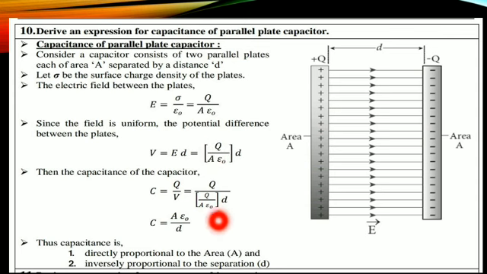So what will come? This A goes upwards, Q cancels. So what will come? A into epsilon naught divided by D. That means the capacitance is directly proportional to area and inversely proportional to the separation. When you increase the area of the capacitor plates, the capacitance will increase. If you decrease the distance, the capacitance will increase. Okay students.